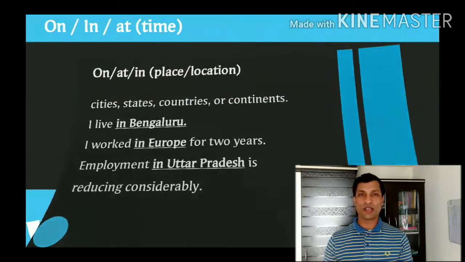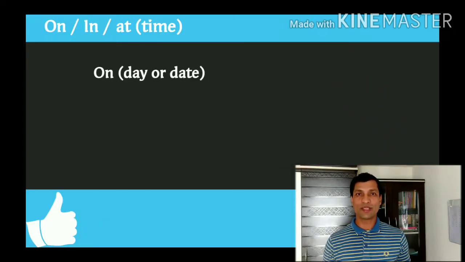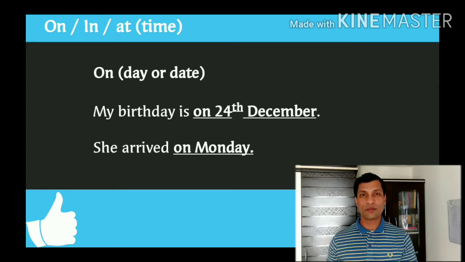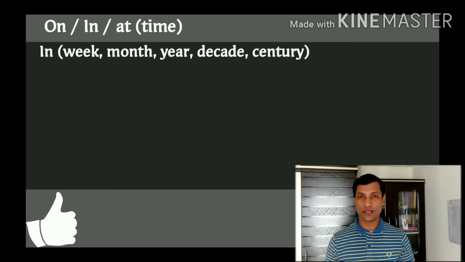The prepositions on, in and at are also used to talk about time. On is used with days and dates. For example, my birthday is on 24th December, or she arrived on Monday. In is used with week, month, year, decade, or century.